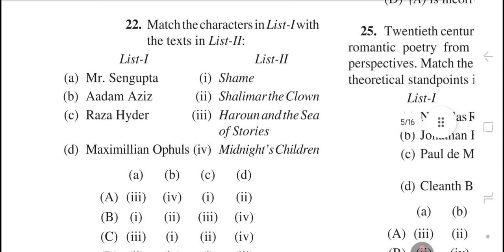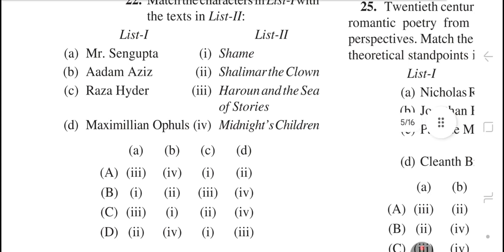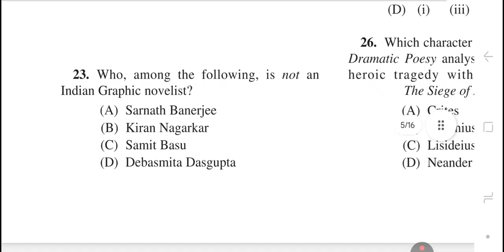Question number 22. Match the characters in list 1 with the text in list 2. The right answer is option number A, Mr. Sen Gupta, Haroun and the Sea of Stories, Adam Aziz, Midnight's Children, Raja Haider, Shame, and Maximilian Ophuls, Saleem the Clone. Question number 23. Who among the following is not an Indian graphic novelist? The right answer is option number B, Kiran Nagarkar.